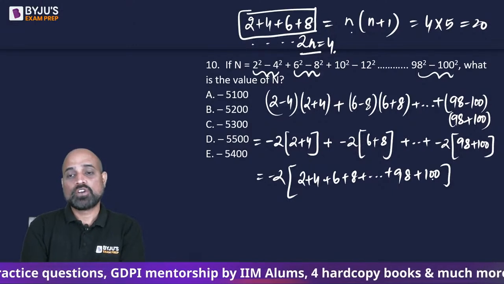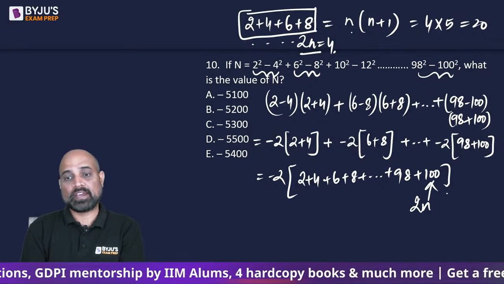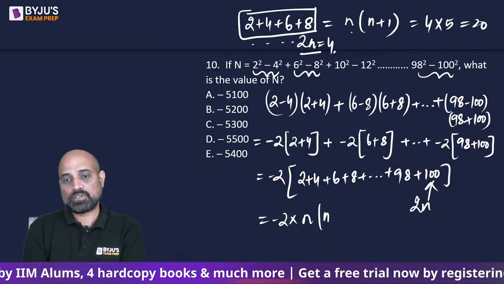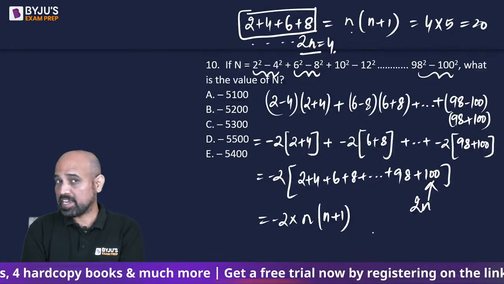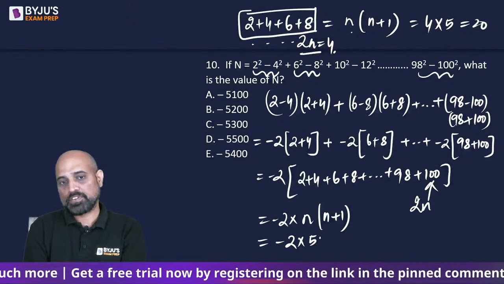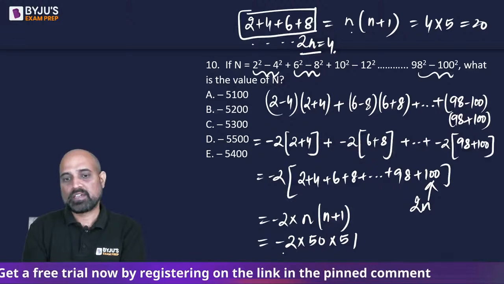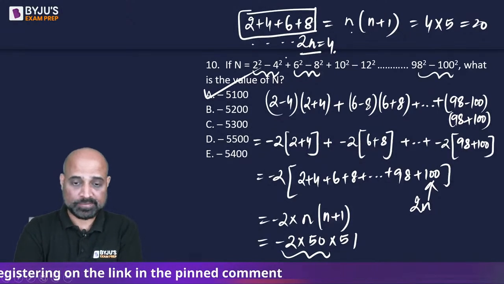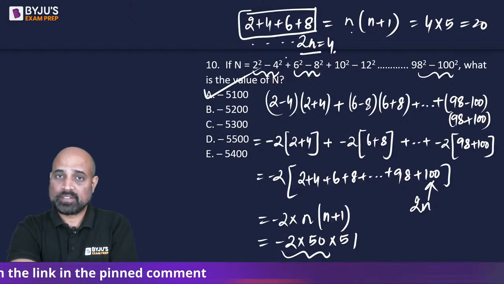here. So if I consider this to be 2n, this will become minus 2 times n into n plus 1, where of course n is going to be 50. So this becomes minus 2 times 50 into 51. So this is 100, which will result in minus 5100. Right?